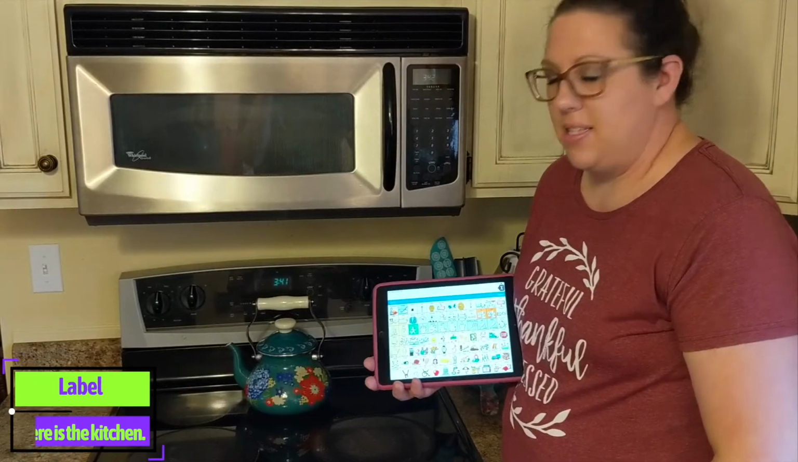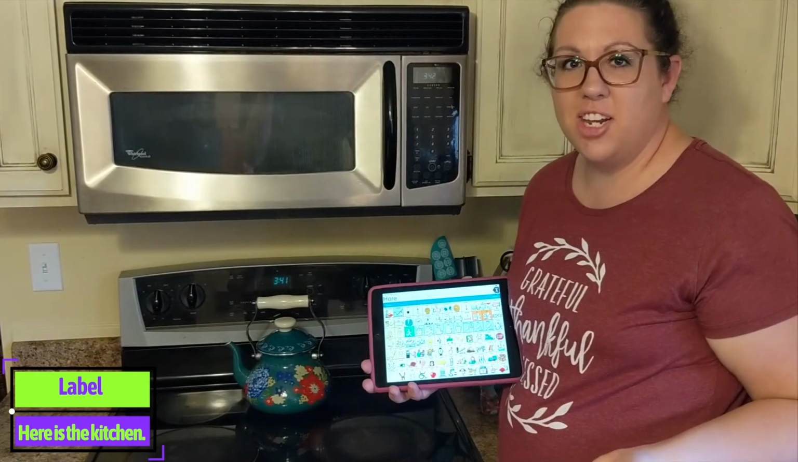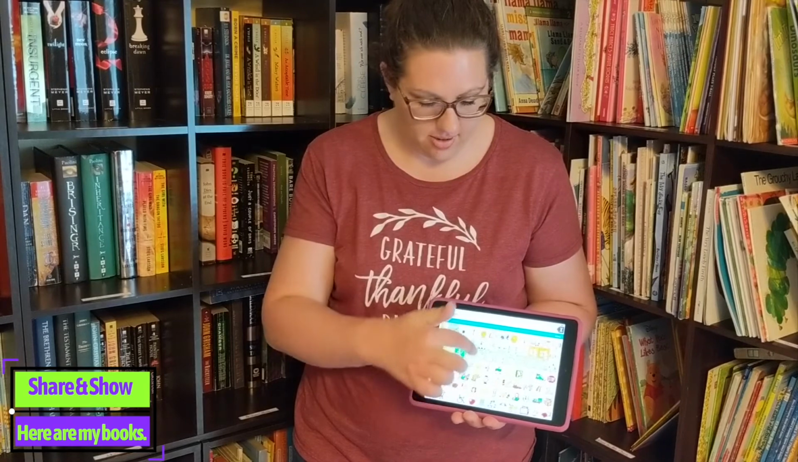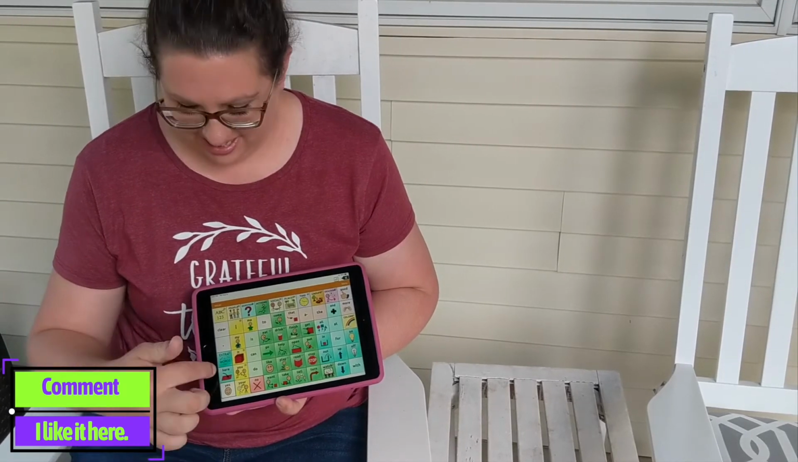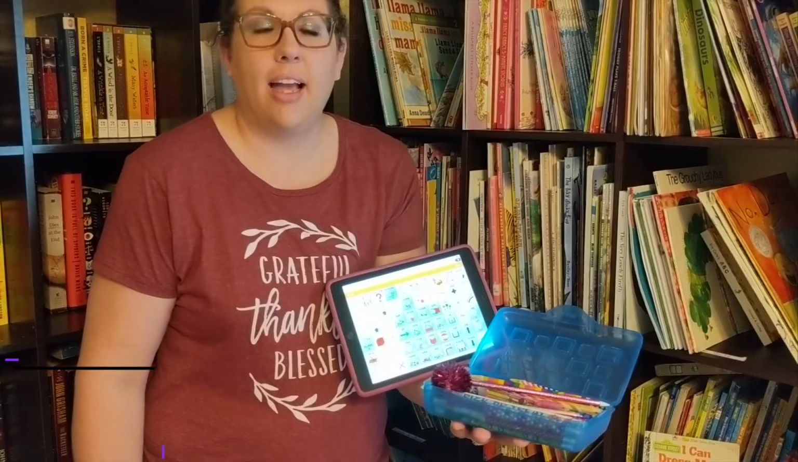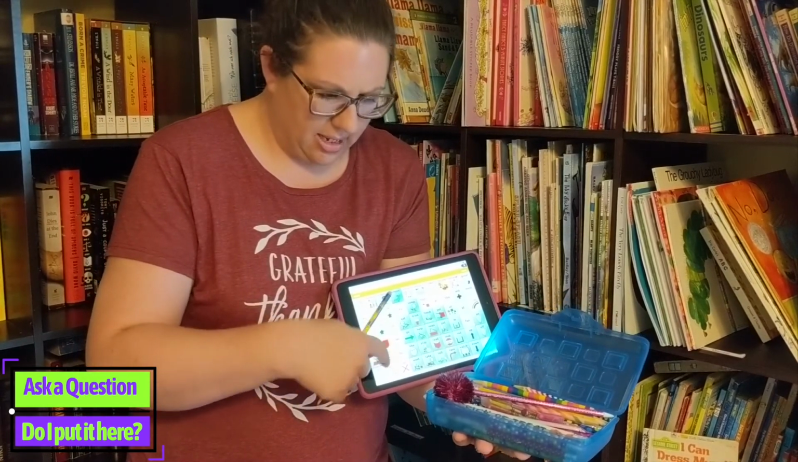I could label and say, here is the kitchen. I could share and show and say, here are my books. I could comment and say, I like it here. I could ask a question and say, do I put it here?